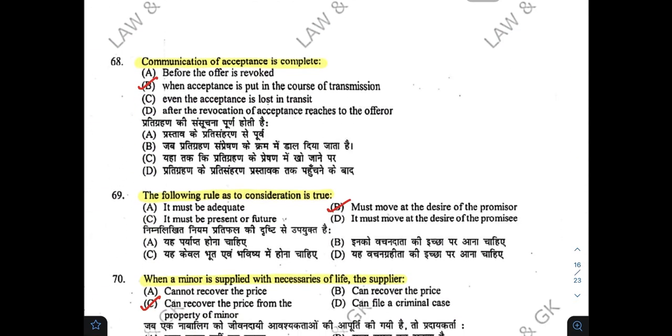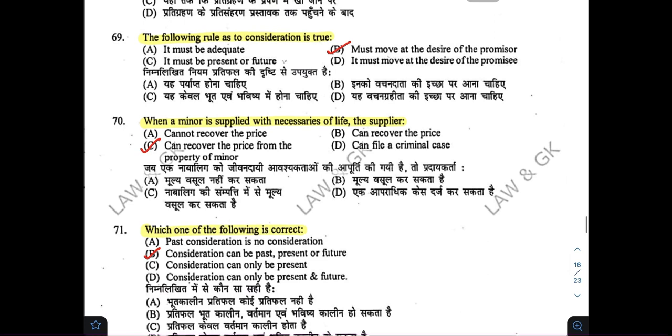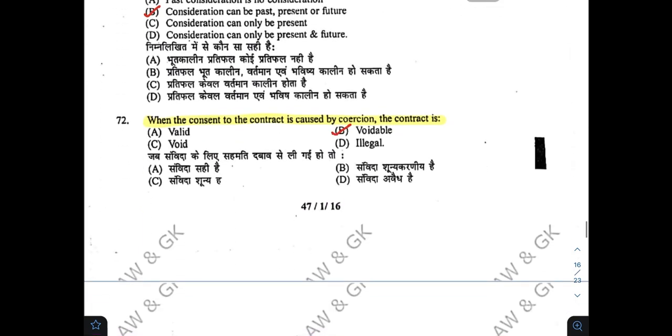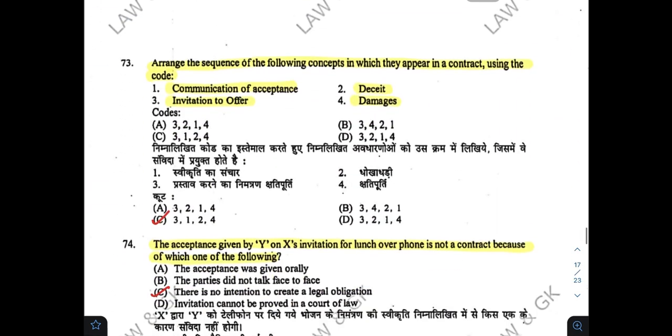Communication of acceptance is complete? B. The following rule as to consideration is true? B. When a minor is supplied with necessities of life, the supplier? C. Which one of the following is correct? B. When the consent to the contract is caused by coercion, the contract is B.